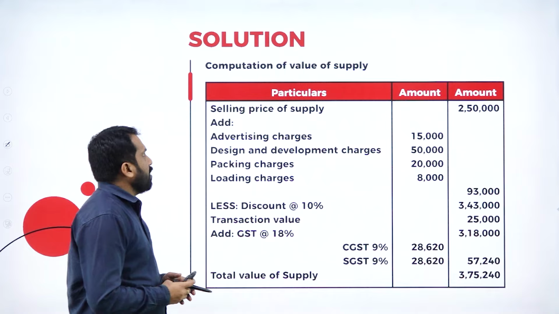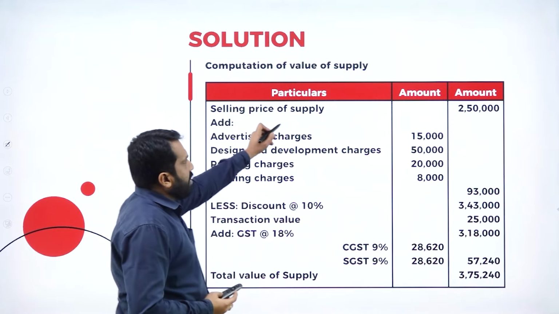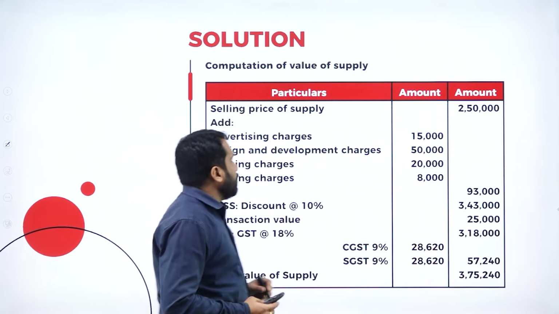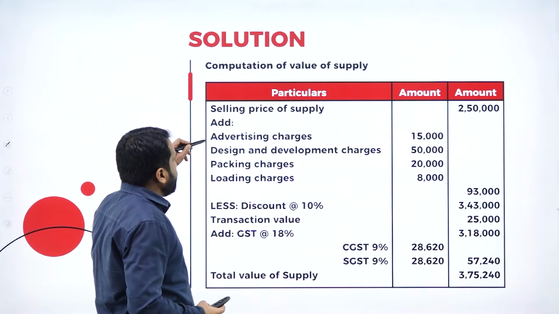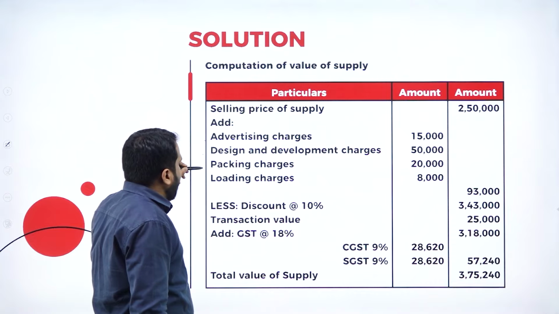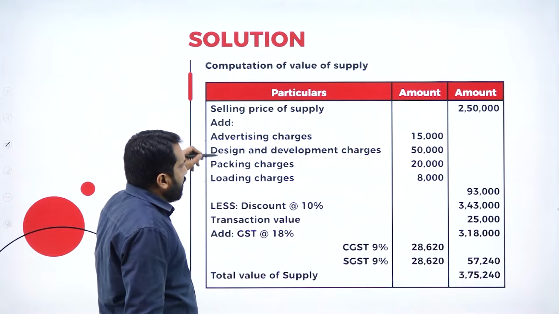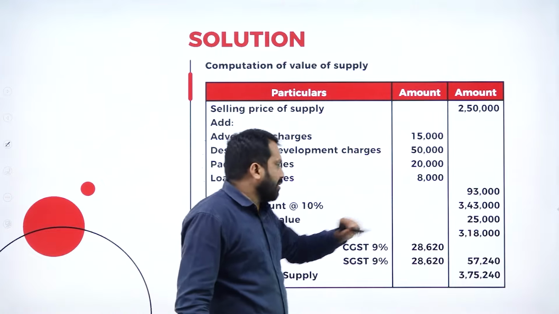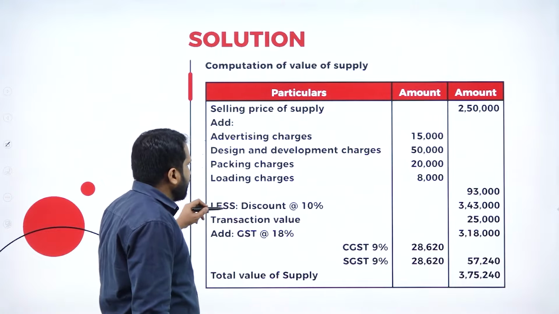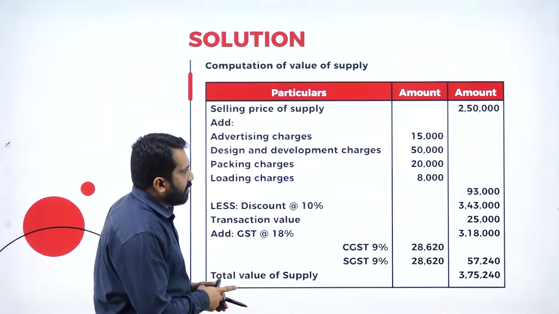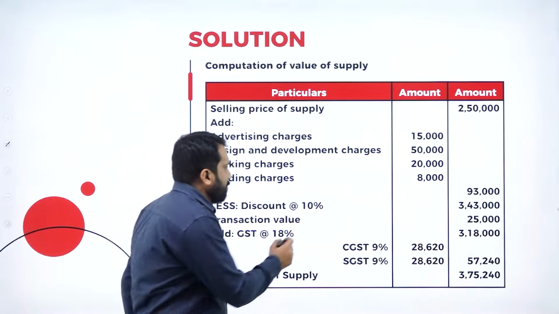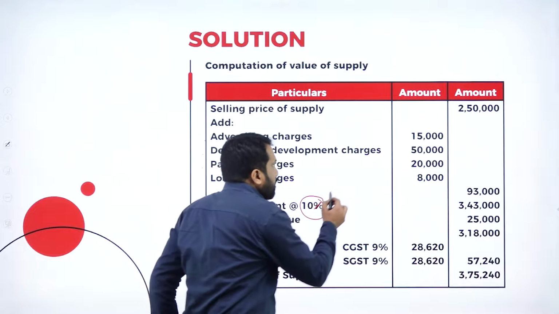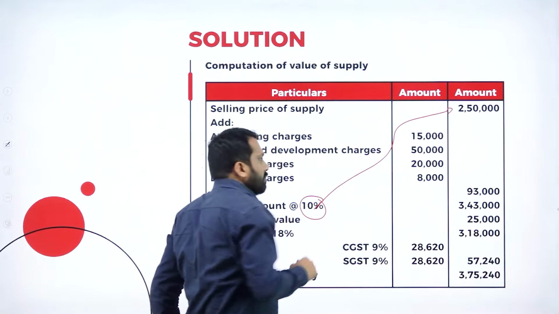Simple one. See, the selling price of supply is 2,50,000. Add advertisement, design, packing, loading. After adding everything, you will get 3,43,000. Less discount 10%. How much is it? Around 25,000. Remember, 10% discount is always on selling price.